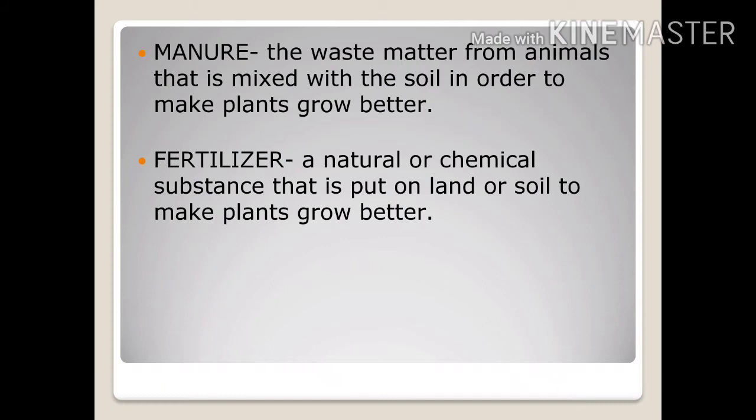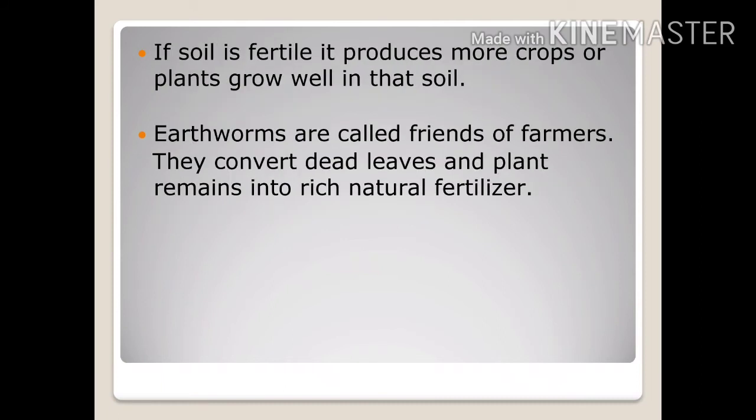Both manure and fertilizers are used or mixed with the soil to increase its fertility. If soil is fertile, it produces more crops or plants grow well in that soil. Earthworms are called friends of farmers as they convert dead leaves and plant remains into rich natural fertilizers.